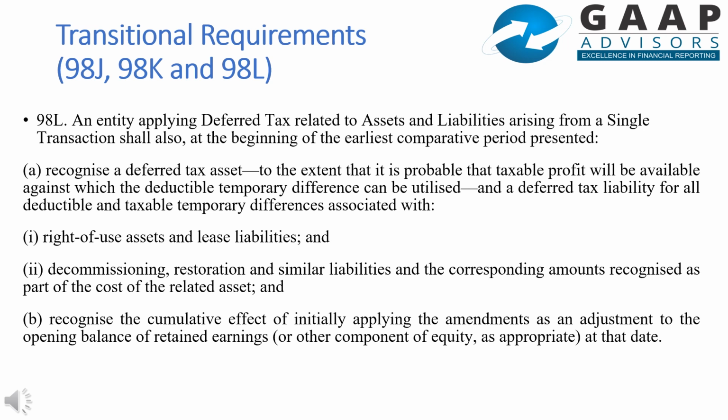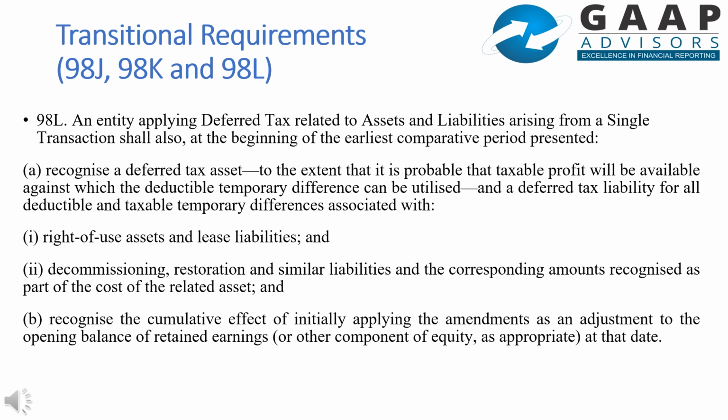Such a company shall recognize deferred tax liability of rupees 25 crore and deferred tax asset of rupees 22.5 crore and recognize a difference of rupees 2.5 crore in retained earnings on 1 April 2022.